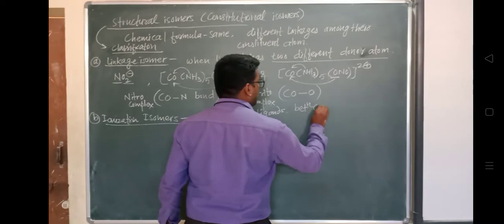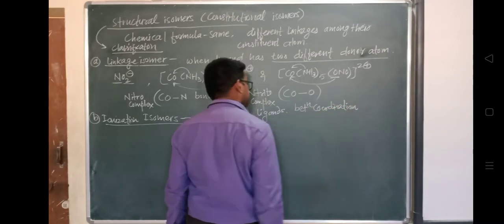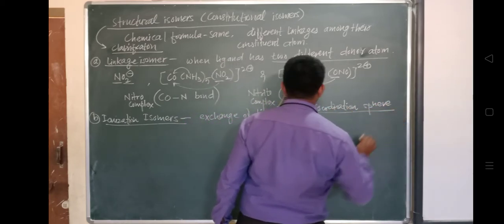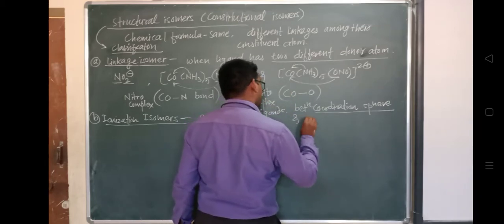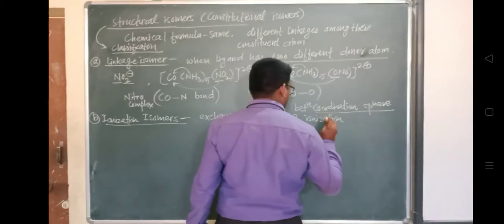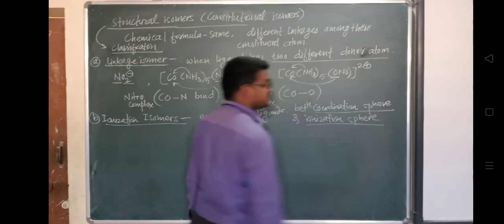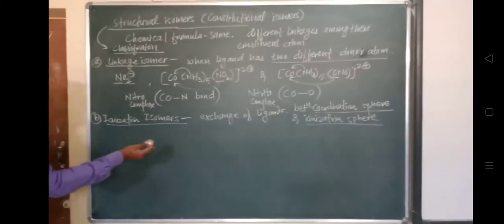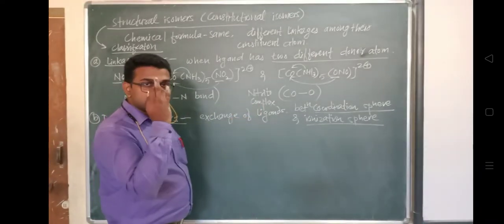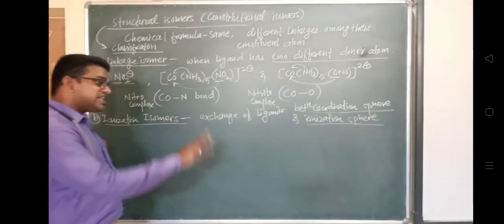You know what is meant by coordination sphere: the inside portion of the square bracket is the coordination sphere, and the ionization sphere is outside. The exchange of the ligand takes place between coordination sphere, जो bracket के अंदर होता है वो coordination compound में, and ionization sphere, which is present outside the bracket. That's why the name is given ionization isomer. इनके बीच में exchange होता है.